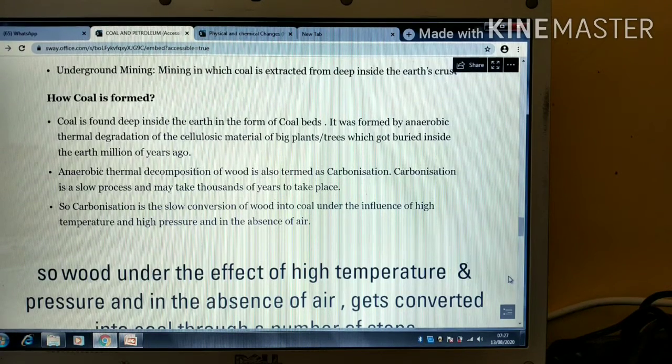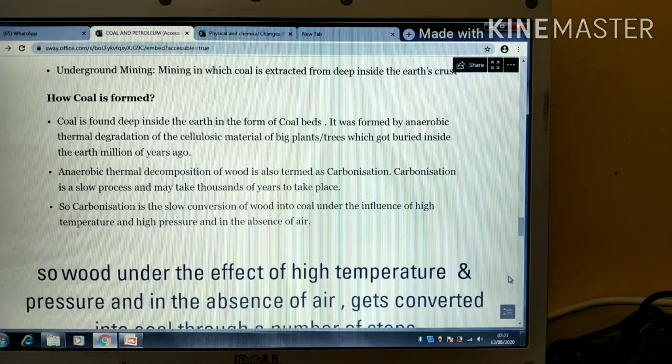In this module 1 we are going to discuss coal, how coal is formed. As we all know, coal is an exhaustible natural resource and it is found deep inside the earth in the form of coal beds. It is generally formed by anaerobic thermal degradation of the cellulosic material of big plants or trees which were buried inside the earth millions of years ago.